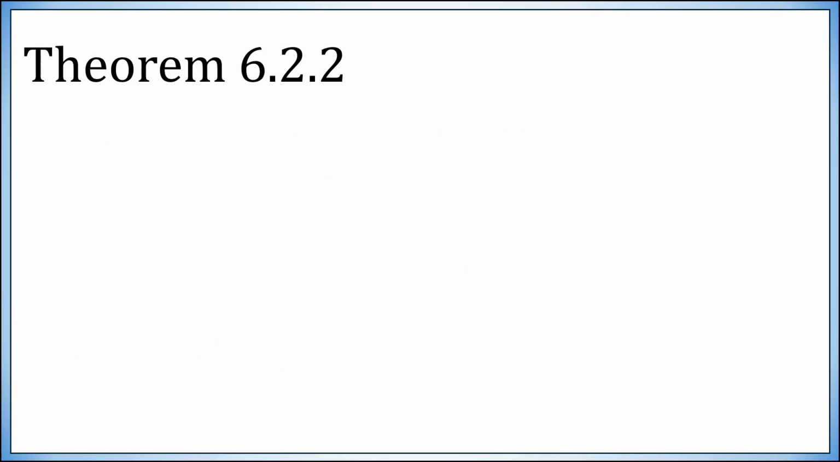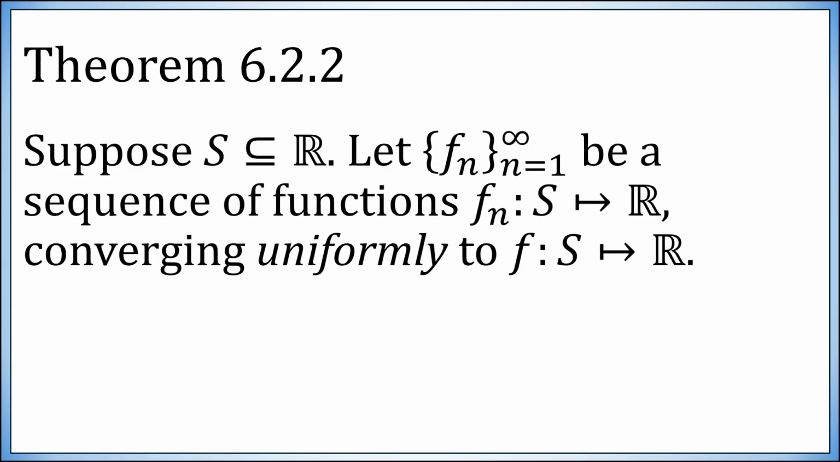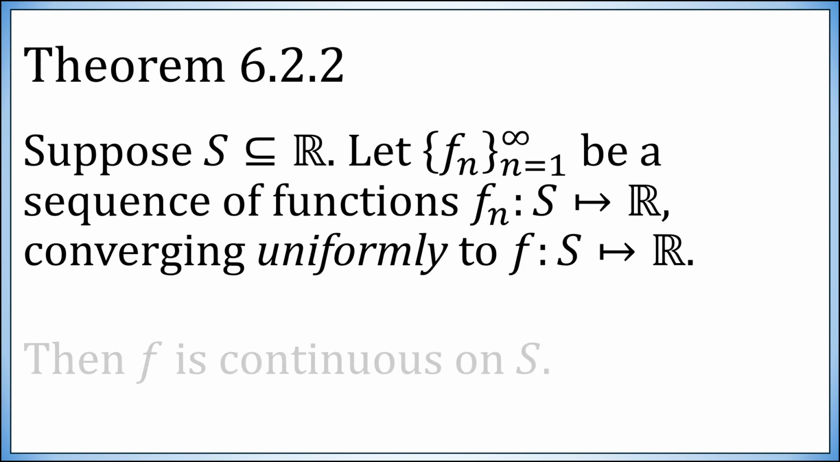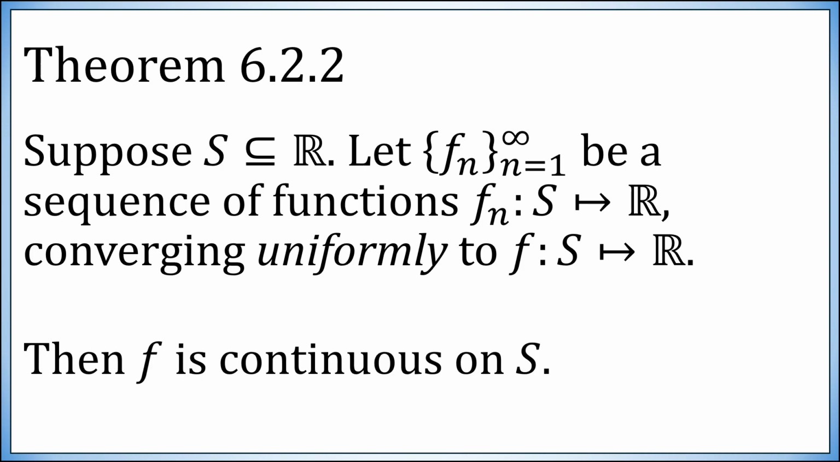Now here's Theorem 6.2.2. Suppose you have a set S, which is your domain. Let f_n be a sequence of functions mapping S into the reals, converging uniformly to f. Then f is continuous. This is the big initial theorem here. If you have continuous functions converging uniformly to a limit, then the limiting function must be continuous.